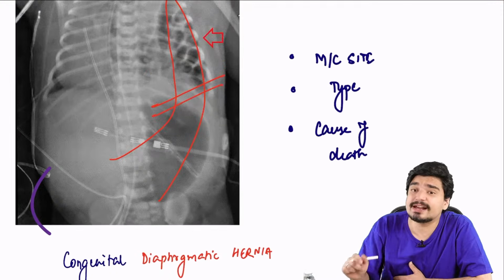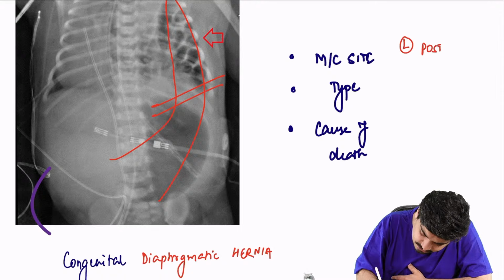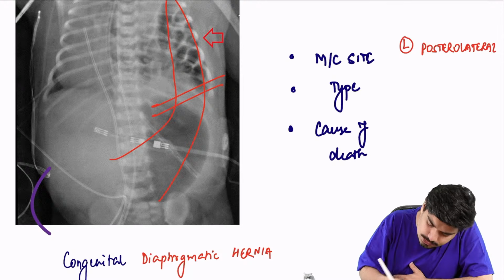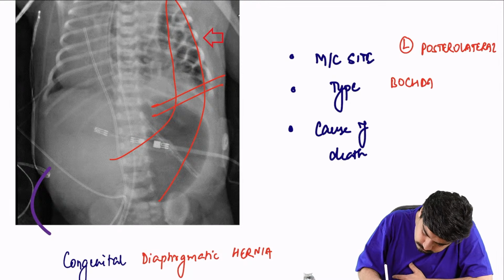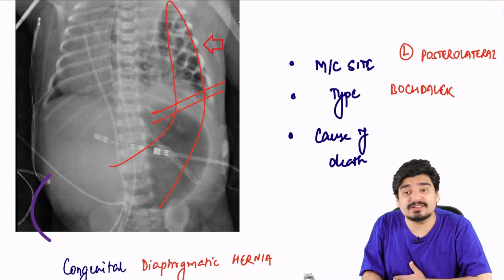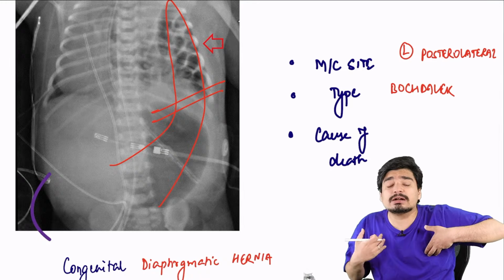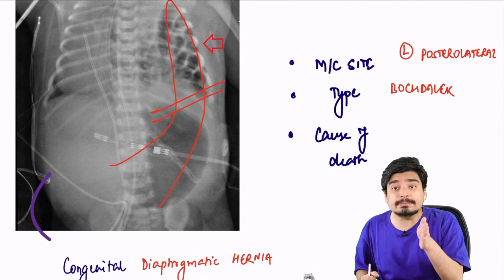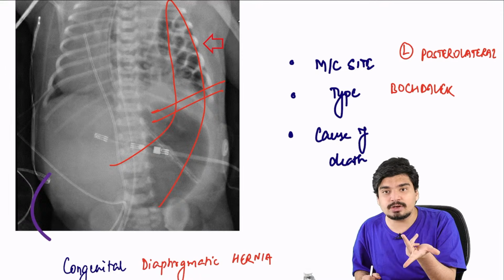Remember, the most common site is left posterolateral. The most common type is Bochdalek. And why is it problematic? Because when the intestinal loops come into the chest, they don't allow the lungs to grow in utero. If the lungs have not grown in utero, there is going to be pulmonary hypoplasia. So even if you do surgical correction, the pulmonary hypoplasia will not resolve.